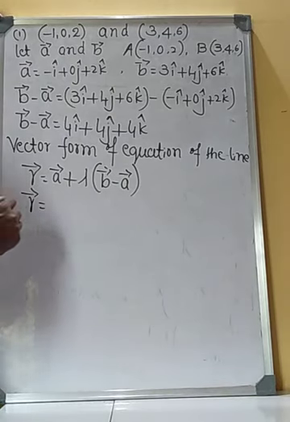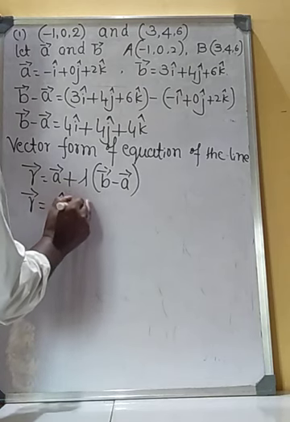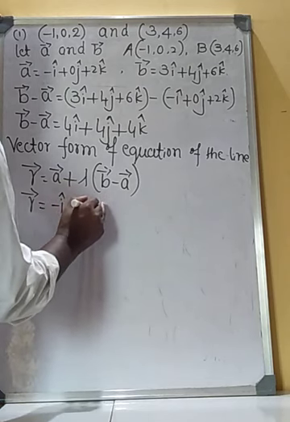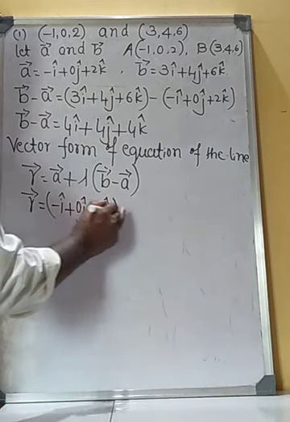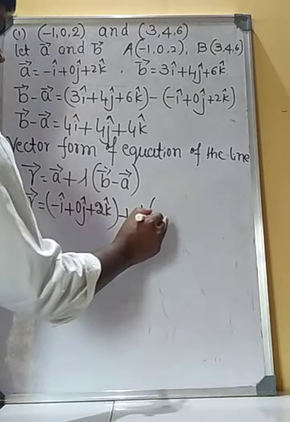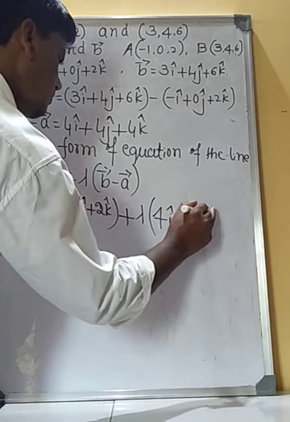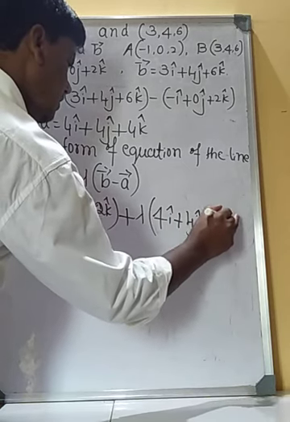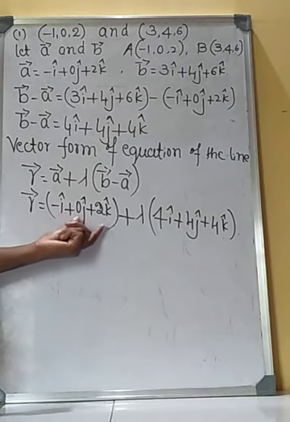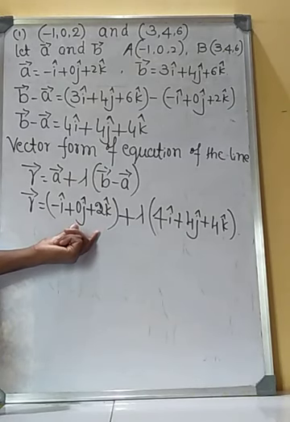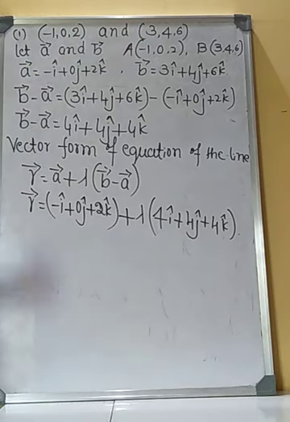Therefore vector r is equal to vector a, that is i plus 0j plus 2k, plus lambda into 4i plus 4j plus 4k. This is the vector form of equation of line passing through 2 points.